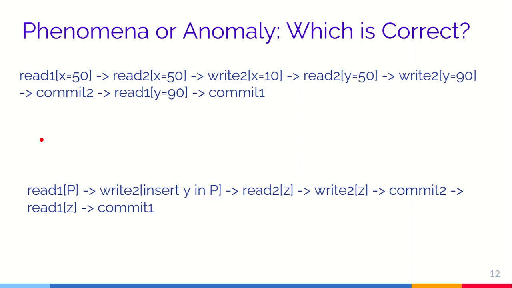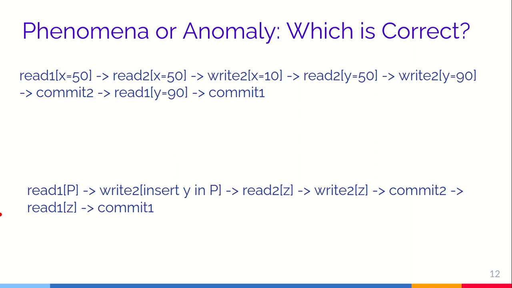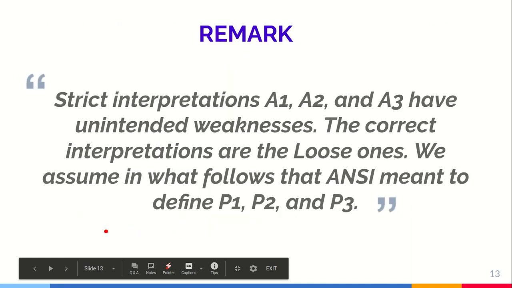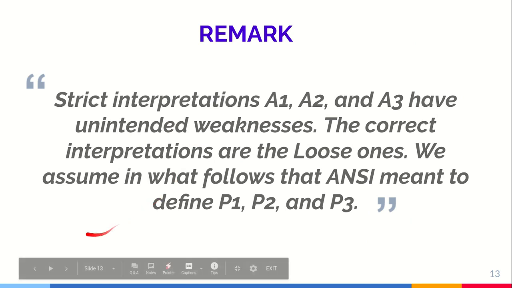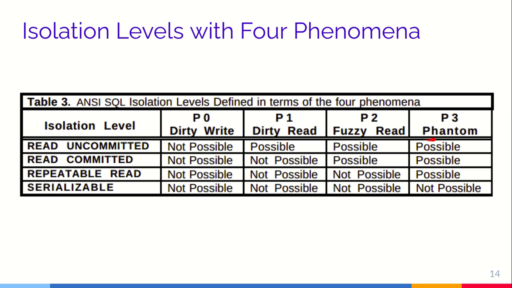So in both of these cases, A1, A2 and A3 are not violated. However, P2 is violated in the upper one and P3 is violated in the lower one. So we can basically say that the stricter interpretations, that is A1, A2 and A3, have unintended weaknesses, and the correct interpretations are the loose ones that ANSI SQL had actually meant. So based on these 4 phenomena, that is the dirty write, dirty read, fuzzy read and the phantom, these are the isolation levels.